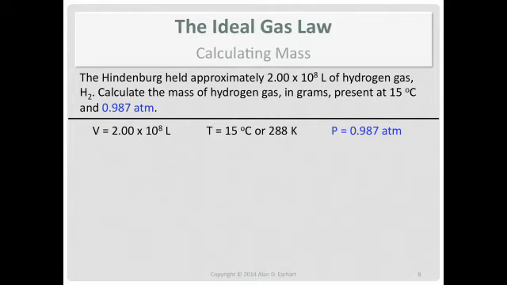Now, even if you don't know how to solve the problem, you should be able to look at this and see that we need the value of R. Those are not changing conditions. They're just conditions given right here, right now. So I'm going to choose the value of R that has the pressure unit of atmospheres in it.